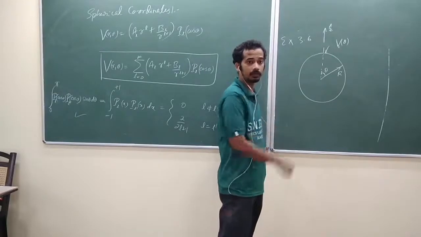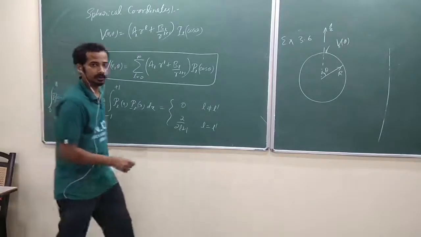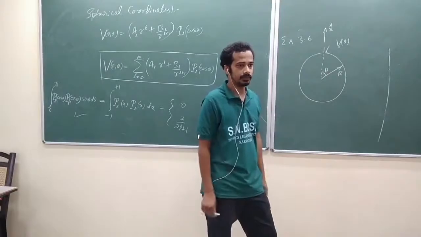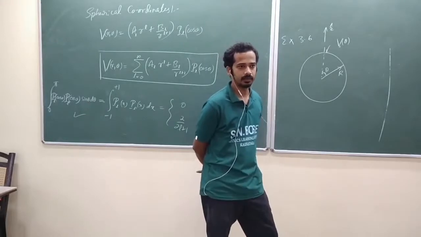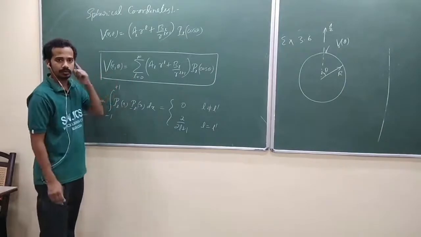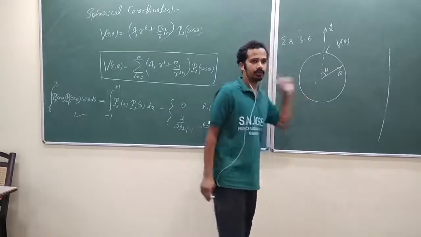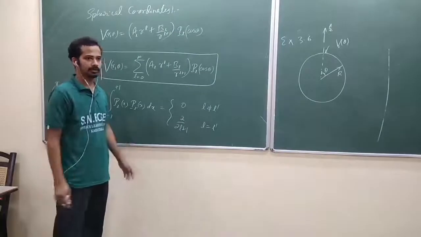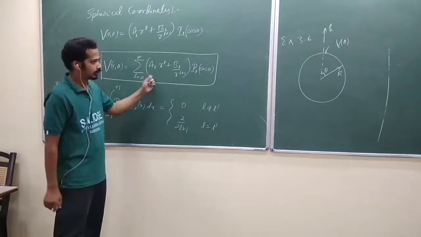Because what we solved is the Laplace equation, remember. Inside and outside the region, the Laplace equation should be satisfied. And one more thing: the potential should always be continuous. We have to use all of this to find the complete solution. Since the Laplace equation is satisfied, this is the solution, and the potential should have continuity over any boundary. We can use those ideas to find the complete solution, but you have to remember this.